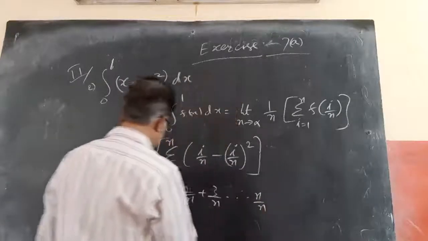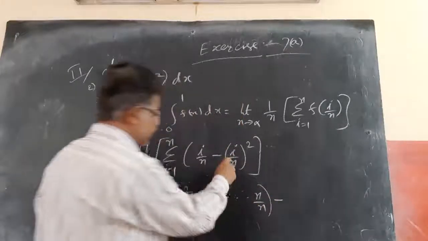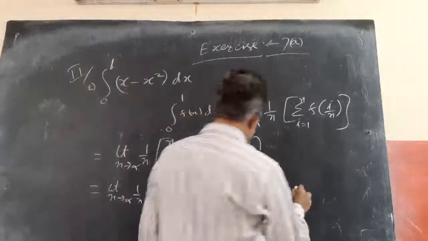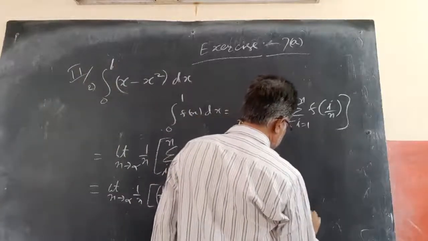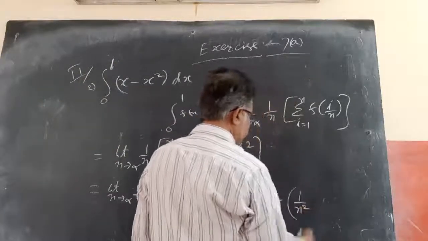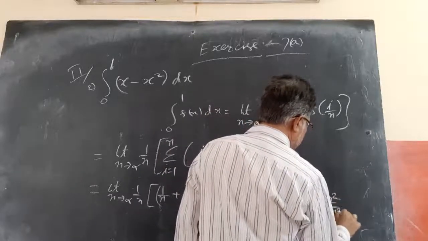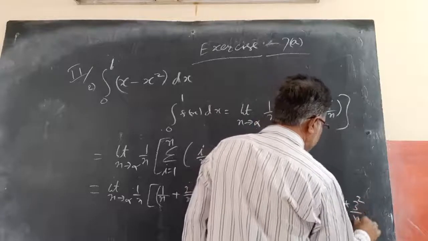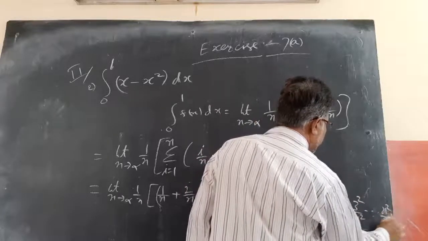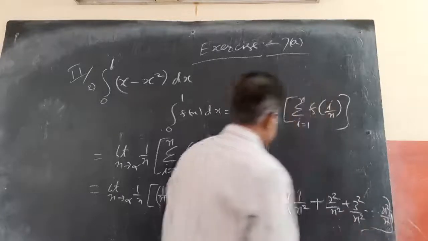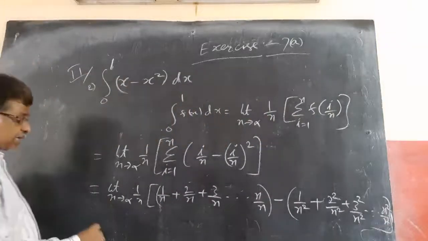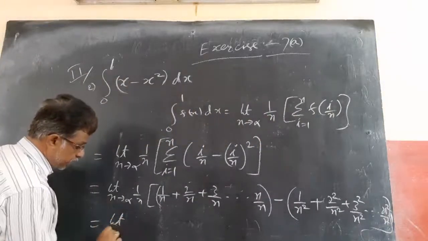This is one part, and another part is minus of this square. Square is 1 square by n square plus 2 square by n square plus 3 square by n square and so on till n square by n square. So this is the second part. So separately simplifying, then you can apply the limit.